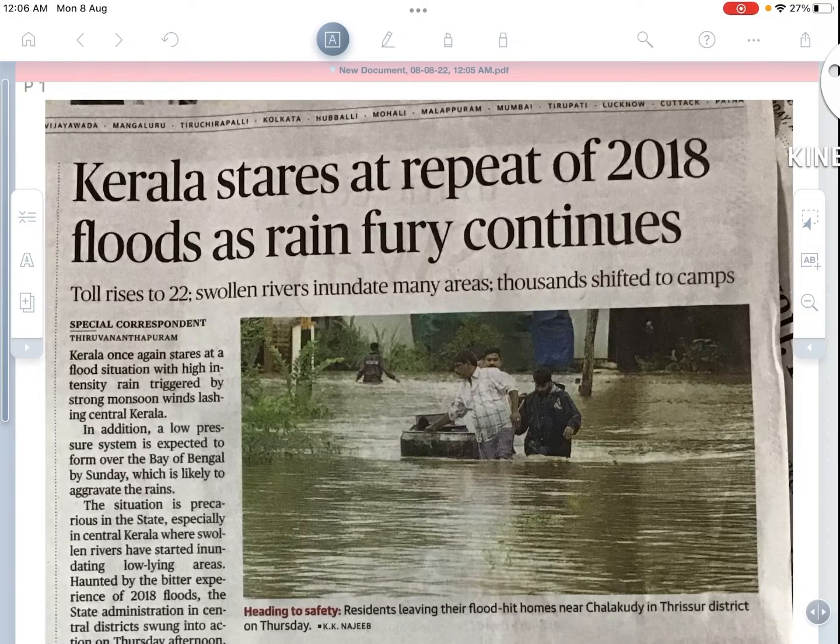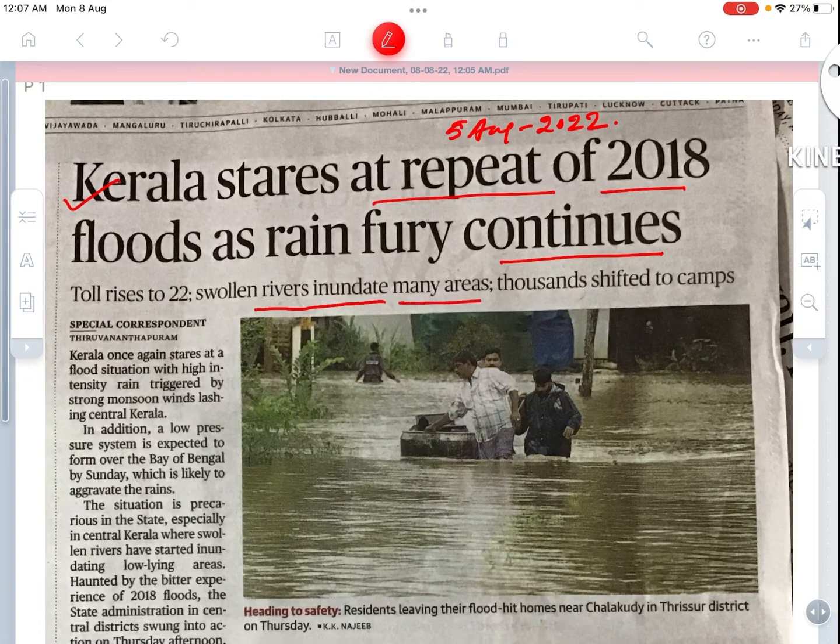This is a news bulletin from The Hindu dated 5th of August 2022. Kerala stares at a repeat of the 2018 floods as rain fury continues. Toll rises to 22, swollen rivers inundate many areas, thousands shifted to camps.